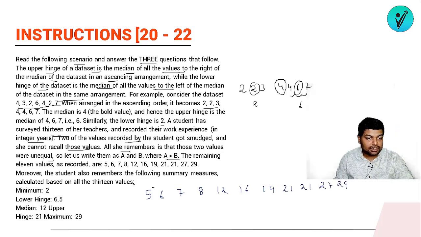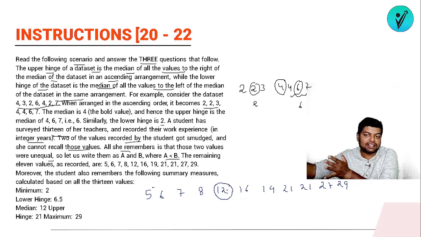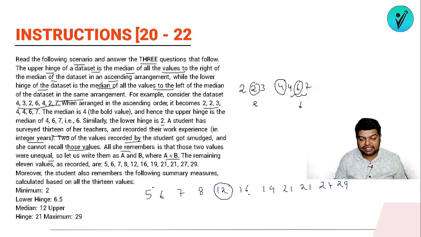Okay, now extra information we have is the minimum value is 2. Okay, the median is 12. So first of all the median will be 12. Okay, so if the median is 12, it means that if suppose I have total 13 data, so that is my median. So 6 numbers I'll be having on the right side and 6 numbers I'll be having on the left side. So on the right side I have 6 numbers 1 2 3 4 5 6. But on the lower side currently I'm having only 4 numbers.